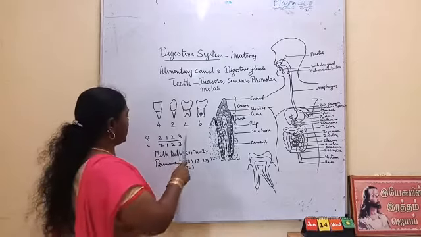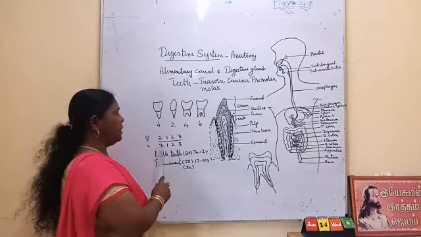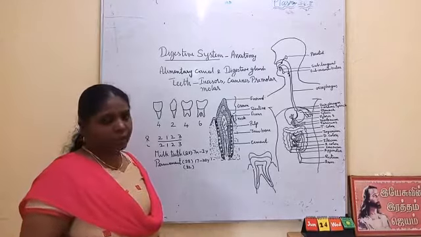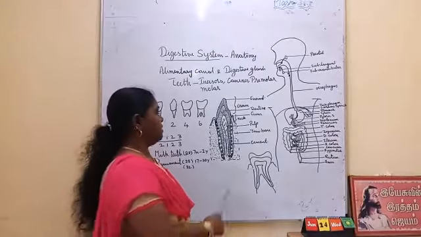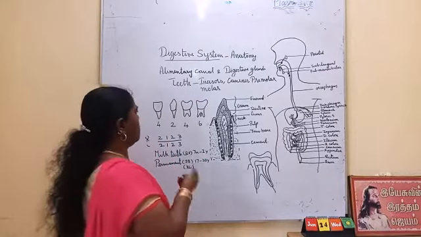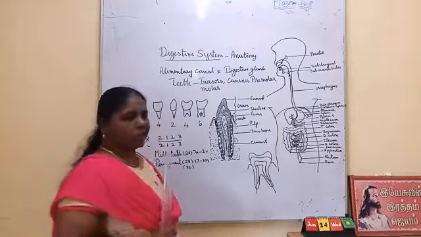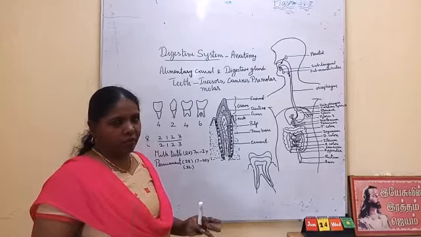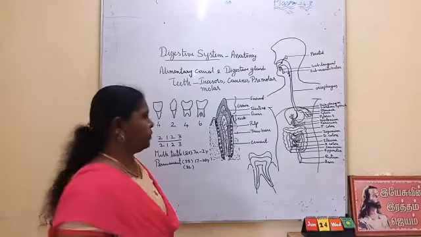Okay, this is how they used to write the dental formula for the permanent teeth. Then we are going to see the structure of whether it is incisor, premolars or molars or canine. What is the general structure? In general, what will be the structure of the tooth?